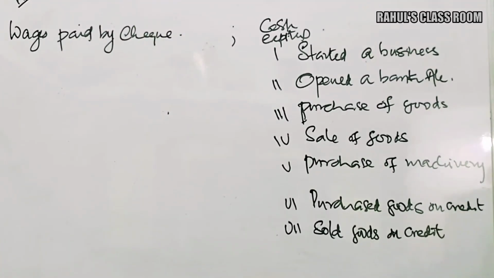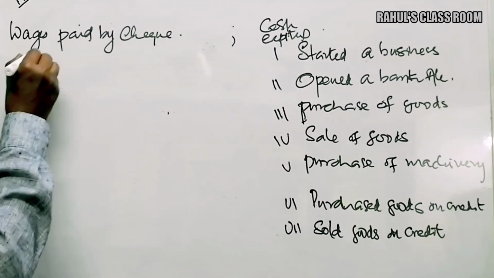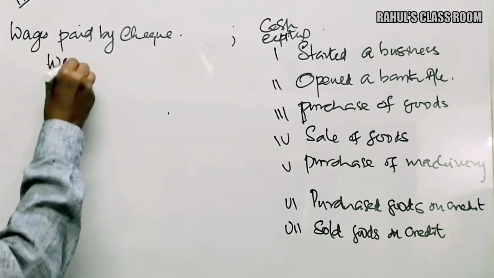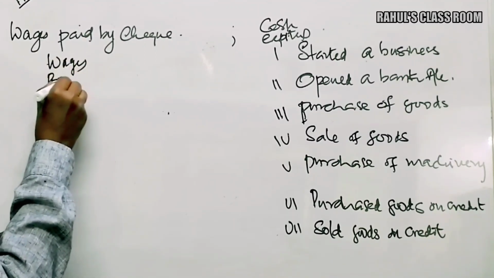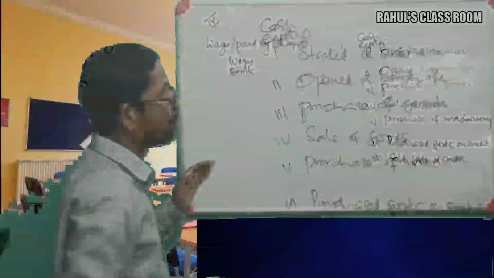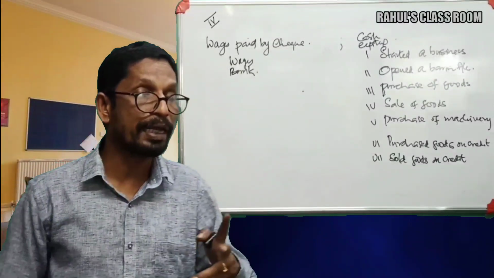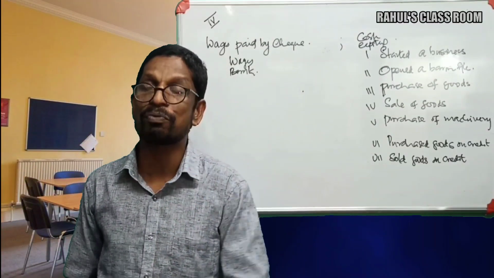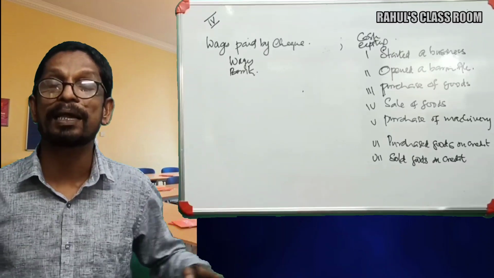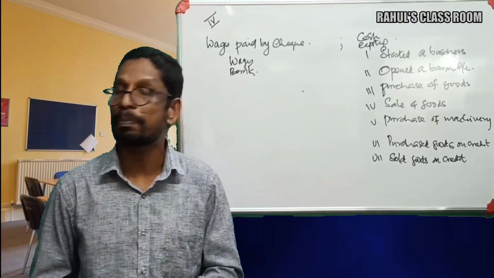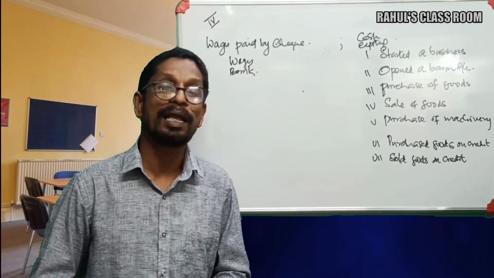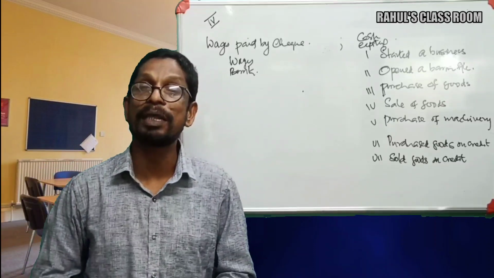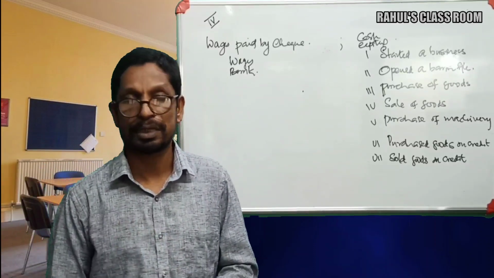In this case, what are the two aspects now? Wages and bank. Wages and bank are the two aspects now, because in this case, the firm is paying their expense of wages through their bank account. It won't affect the cash balance of the concern. Automatically, it will be taken from where? From the bank account of the business concern.